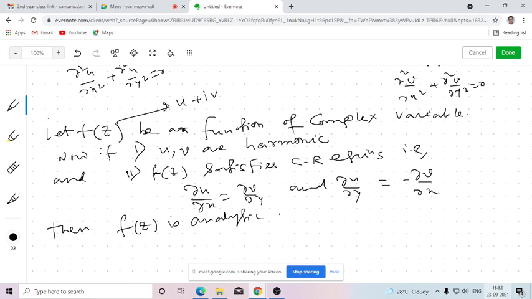The function is given arbitrarily, so you need to check whether the real and imaginary parts are becoming harmonic or not, and if they satisfy the Cauchy-Riemann equation as well, then we can say that the function f(z) which is given earlier will be an analytic function. Okay, is that clear, the definition or theorem? Yes, sir. Okay, then I am giving one example.